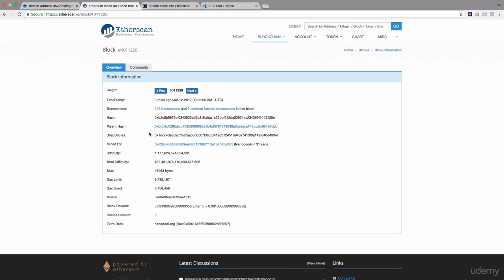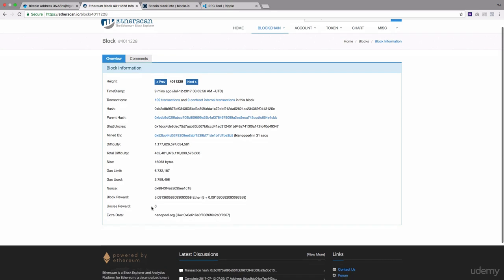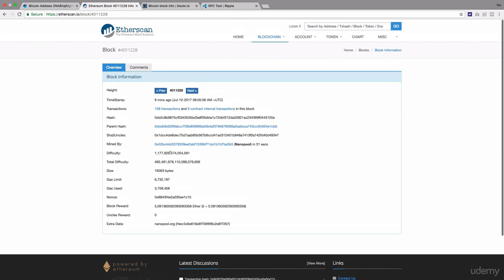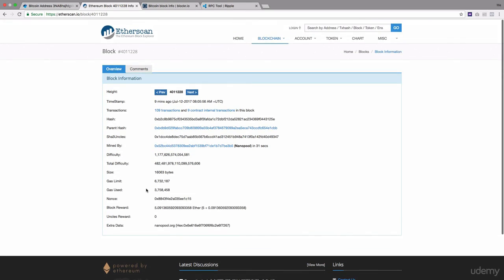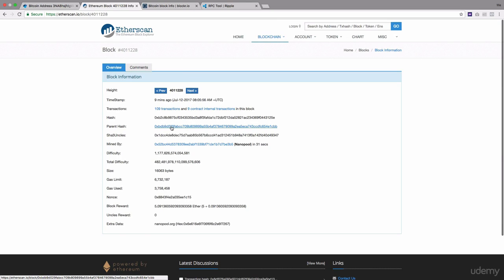You can see the number of transactions, gas limit, gas used, the size, everything, and the difficulty. As you can see, it is in some trillions, right? So now we can go to the particular transaction. This is the parent hash, meaning the parent block hash. We can go to the transactions. Let's check the 109 transactions this block has added.